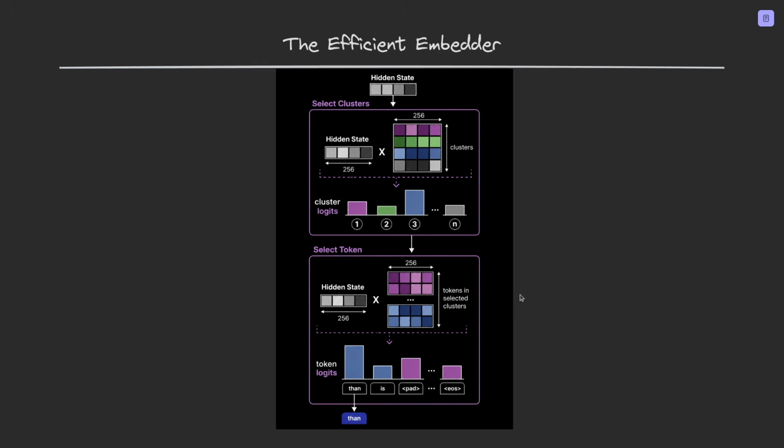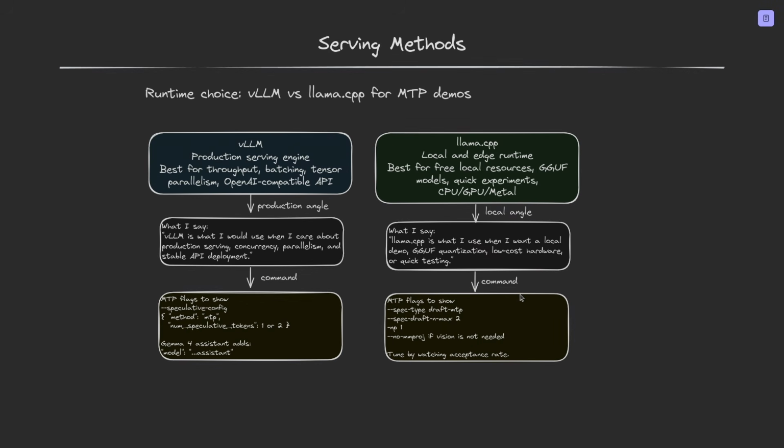Okay, so now let's look at the serving methods. There could be multiple ones, but I chose the two most popular ones, vLLM and llama.cpp. Basically, vLLM is a production serving engine, so it allows high throughput with high concurrency, parallelism, and so on, and stable API deployment. The good thing to mention is that its MTP support came much earlier than llama.cpp's. But llama.cpp is very important because it's for local and edge runtime.